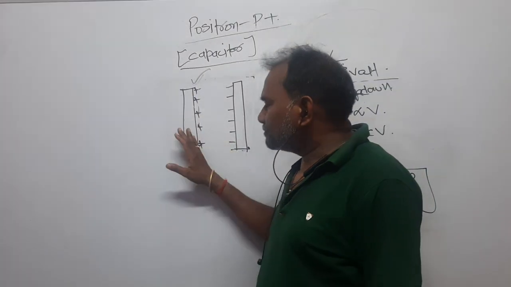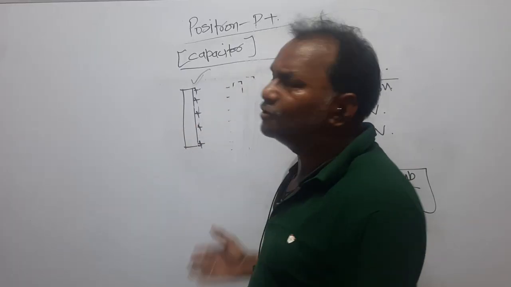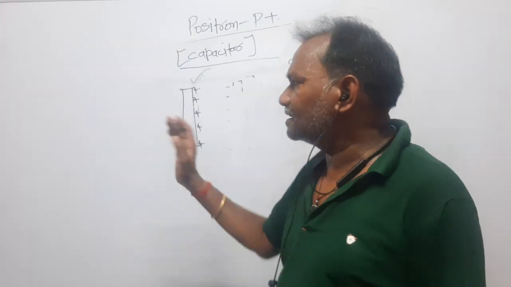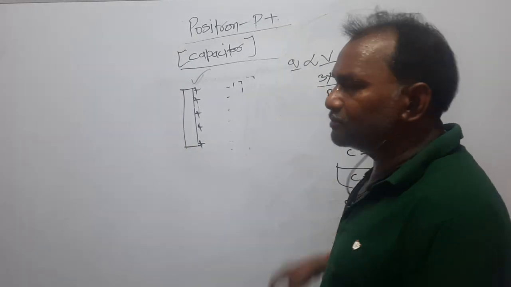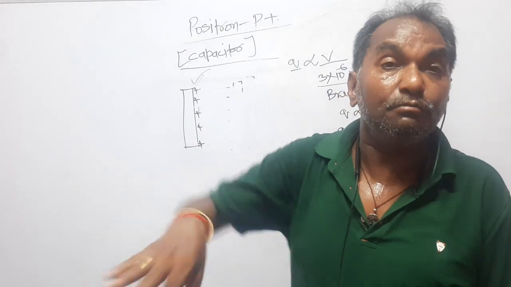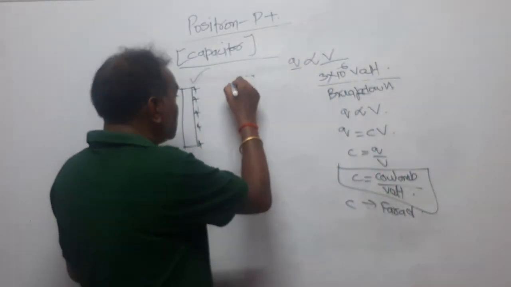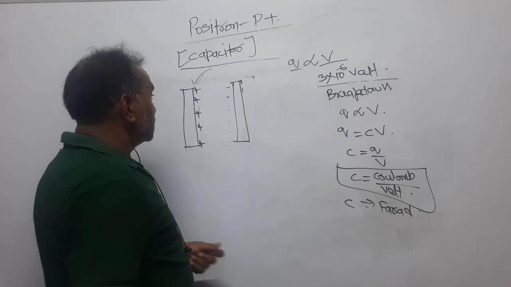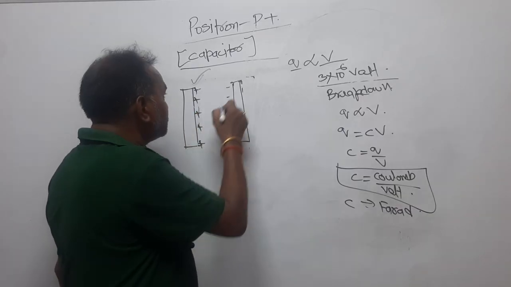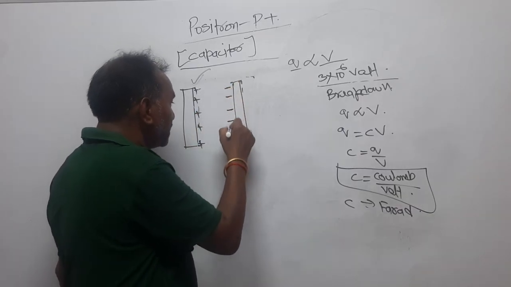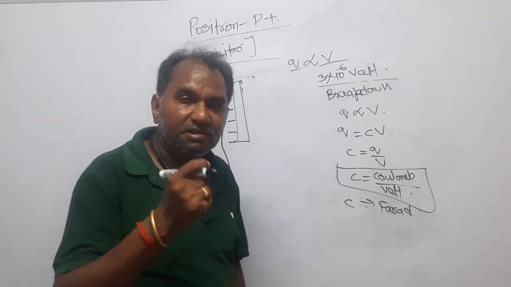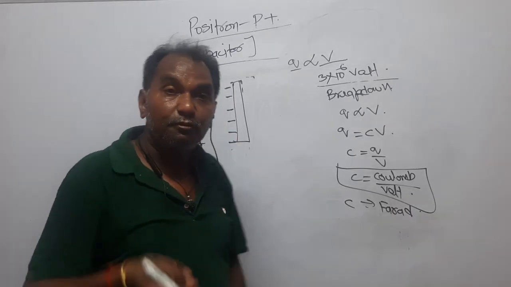So this was a plate. If there is only one plate, nothing you can do. You will increase the charge, and ultimately it will come to breakdown and the charge will begin to leak. Now, how can you give it more charge? There is a method. I have brought a plate here, right? It is a positive charge, and by induction it will attain a negative charge. Because of the positive charge, potential increases, whereas because of the negative charge, potential decreases.